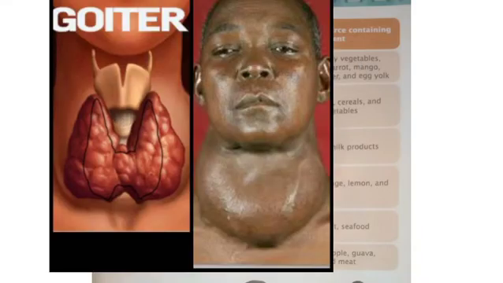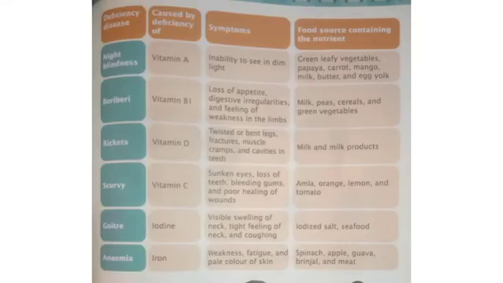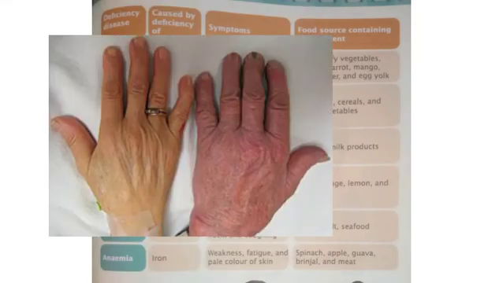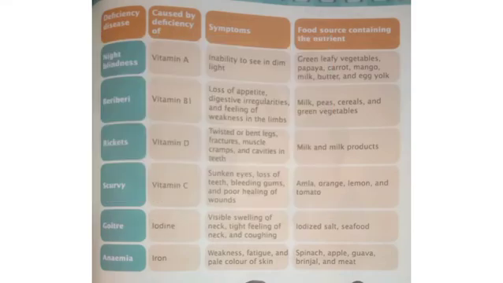Then goiter, caused by the deficiency of iodine. Symptoms are visible swelling of the neck, tight feeling of the neck and coughing. What are the food sources? Iodized salt and seafood. Next one is anemia, caused by deficiency of iron. Symptoms: weakness, fatigue, and pale color of skin. What are the food items needed for that? Spinach, apple, guava, brinjal, and meat.